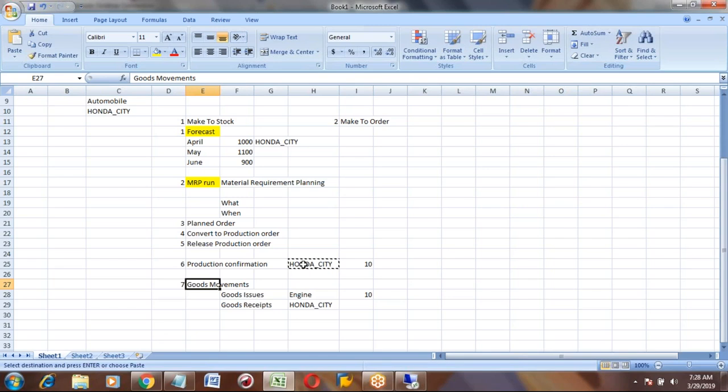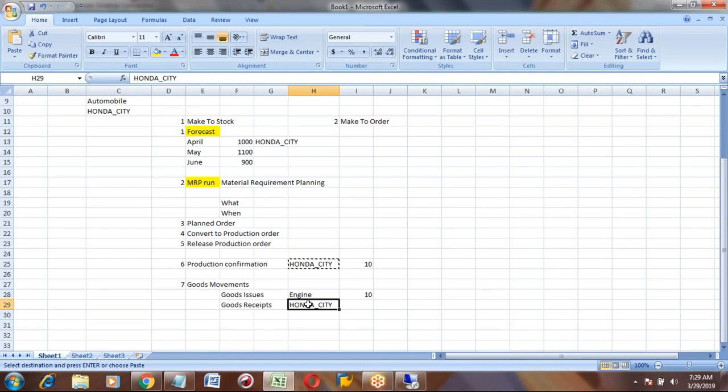You need to update those in the SAP system. That is called the goods issue and goods receipt.